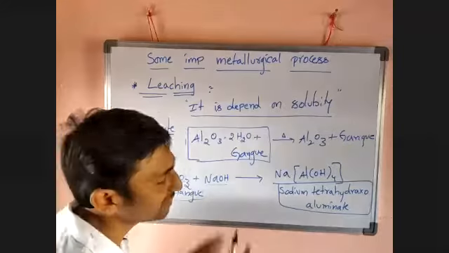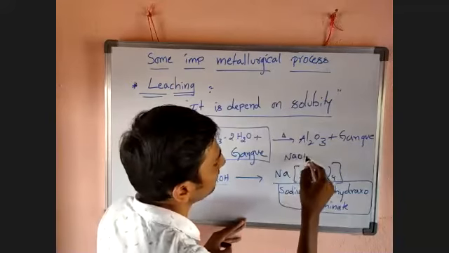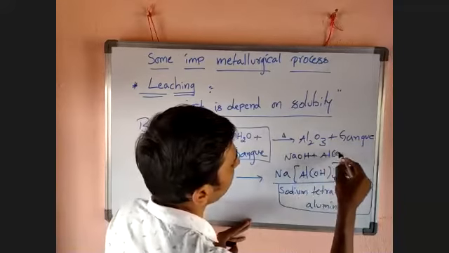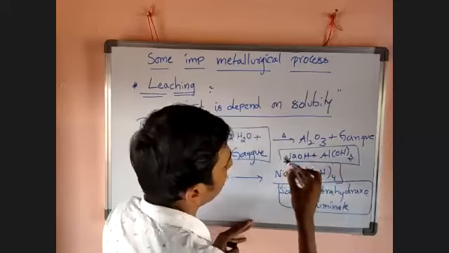It is nothing, guys. It is simply NaOH plus Al(OH)3. We can write it like that.